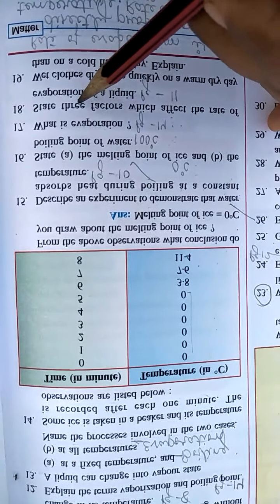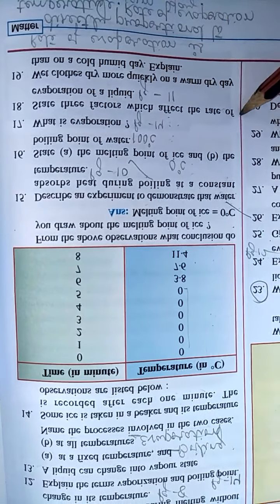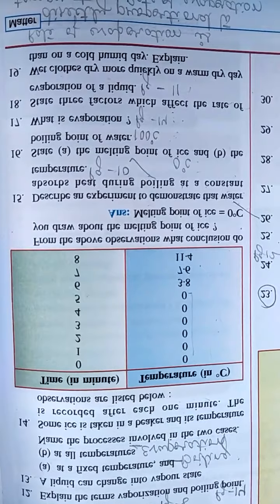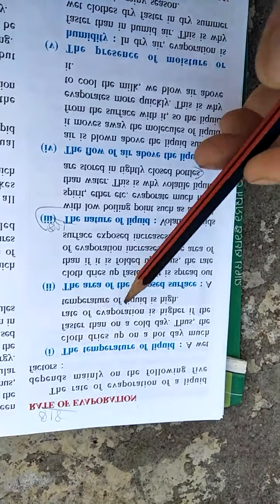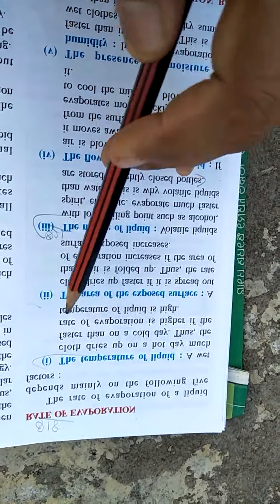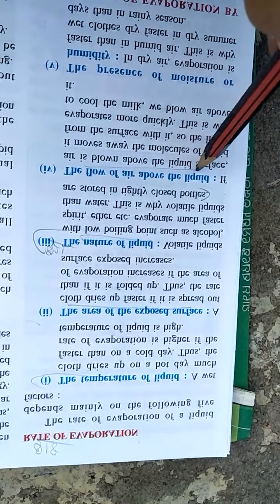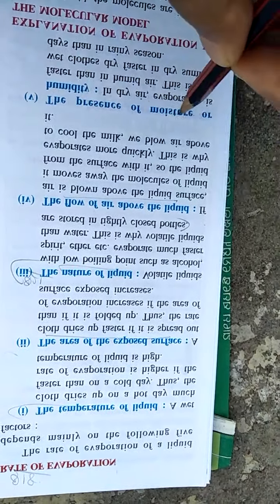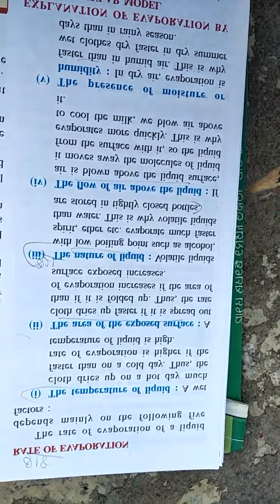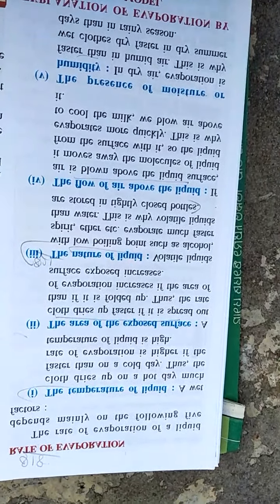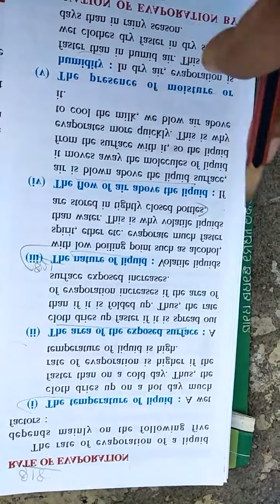And next question is state 3 factors which affect the rate of evaporation of a liquid. It is given on page number 11 of your book. So these are the factors: temperature, area of the exposed surface, nature of the liquid, flow of air above the liquid, and then presence of moisture. You write any 4 factors on which the evaporation depends. No need of explaining it.